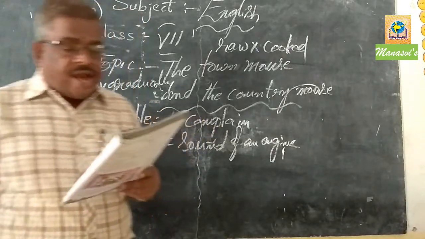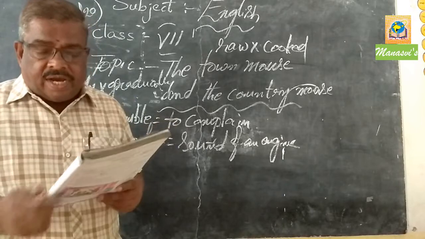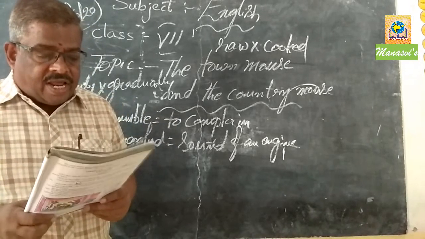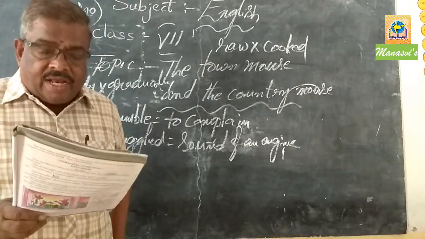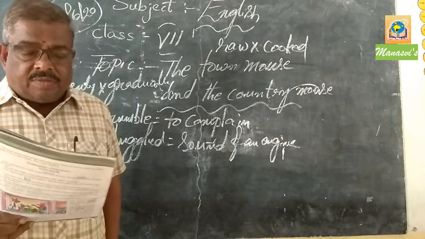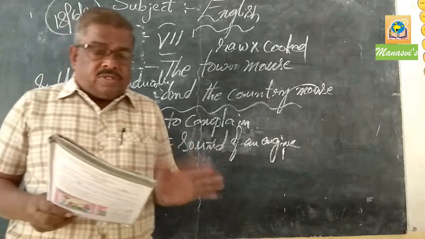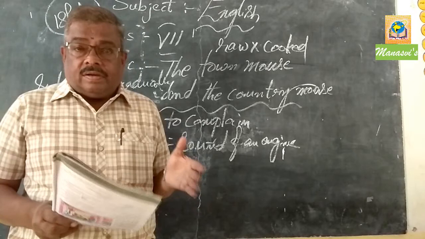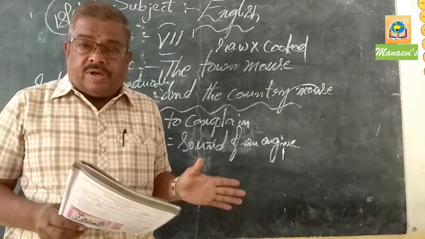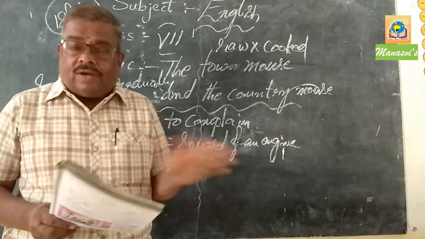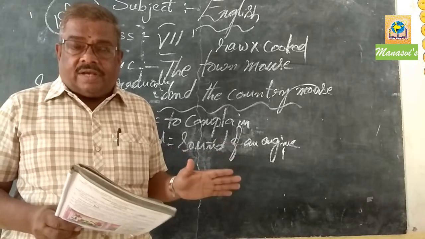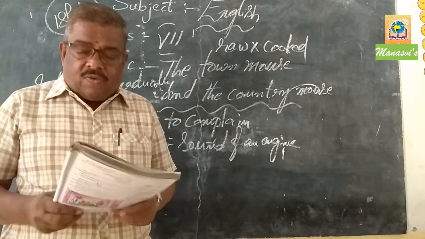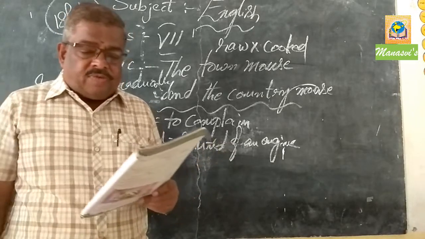But the town mouse had had enough. "Thank you, cousin," he said, "but I think I will catch the next ride home. I have suddenly remembered that I have forgotten something." The town mouse was totally struggling because of the country. He did not like to stay in the country, so he wanted to leave as early as possible.